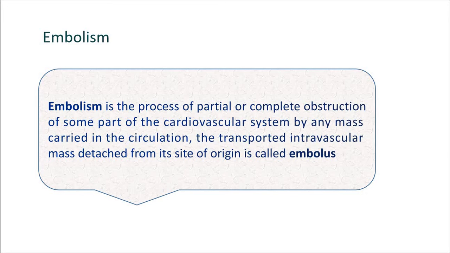Now such an embolus, which gets detached from its site, enters or is transported through the circulation. The most usual form of emboli, near about 90% of such emboli, are thromboemboli.